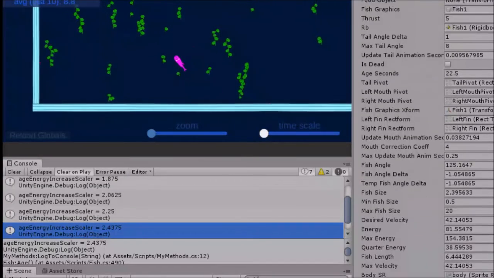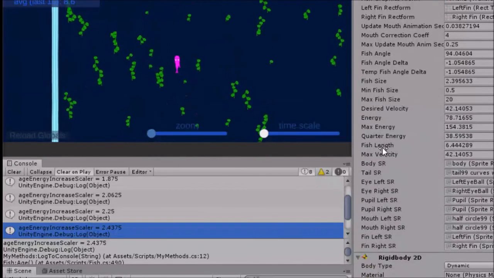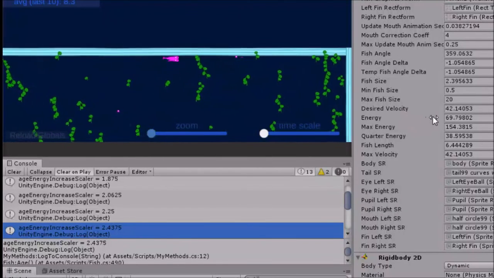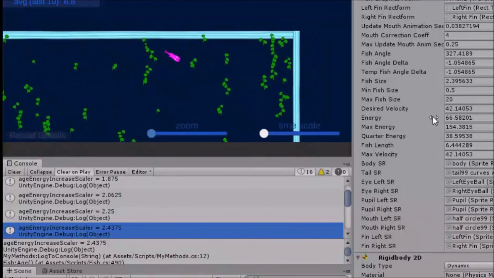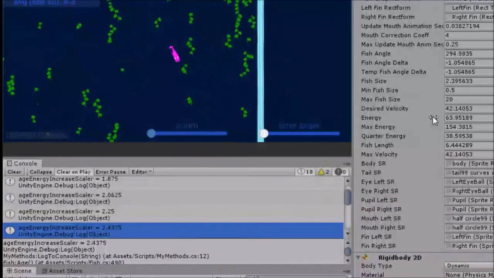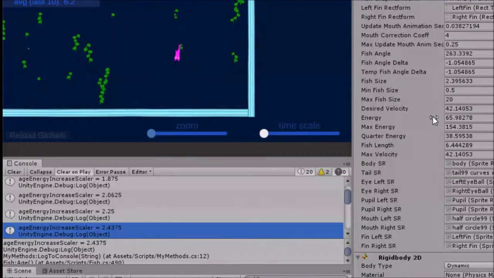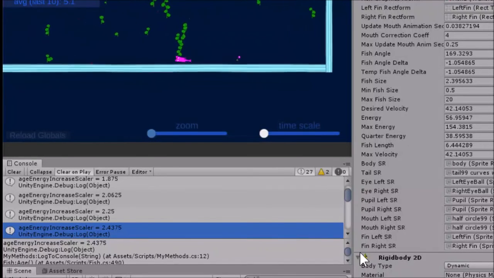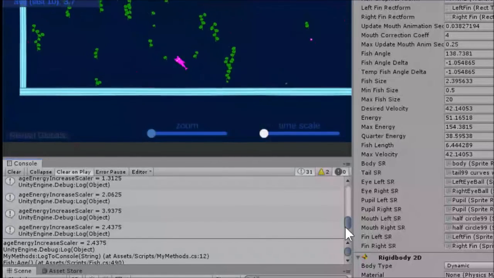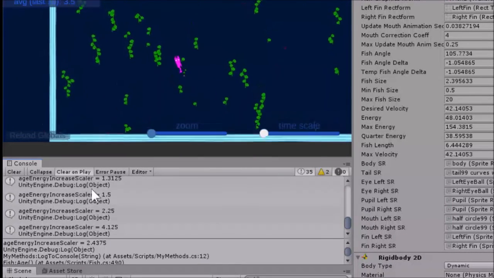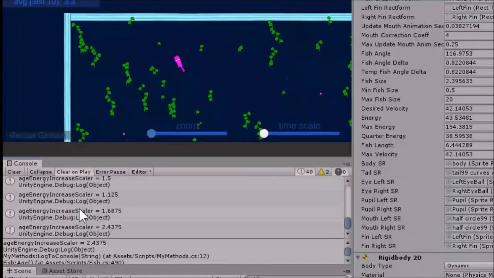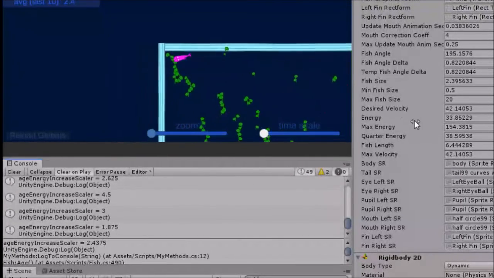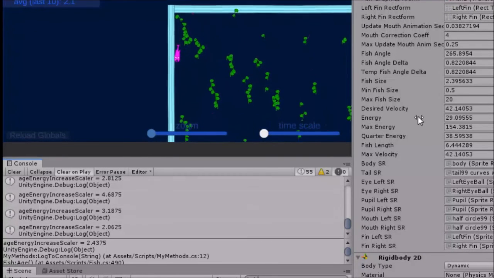Let's take a look at the energy of this fish. I don't know what the initial energy was. I think it was set pretty high. Here we see the energy is right now set to 70 something, and it's still increasing as it eats plants, but when it's not eating, it's dropping by a faster amount all the time. See what our scalar is here. And it's getting confused now because what we're seeing here in the console are some of these baby fish also. But anyway, if we just watch our energy, we see it's dropping pretty drastically here, down to the 30s. So he's aging quickly.